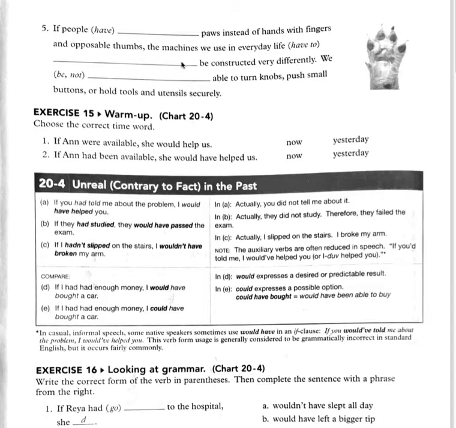Again, if people had paws instead of hands with fingers and opposable thumbs, the machines we use in everyday life would have to be constructed very differently. We would not be able to turn knobs, push small buttons, or hold tools and utensils securely. Okay?